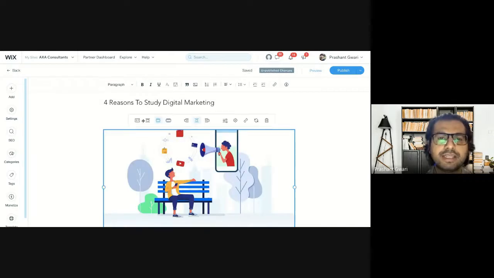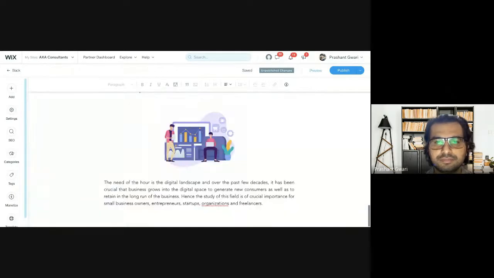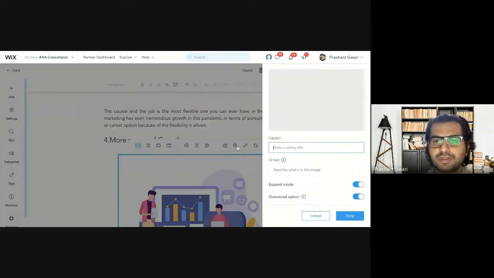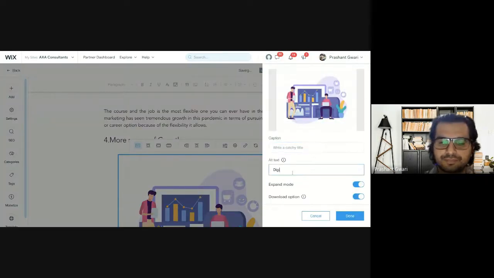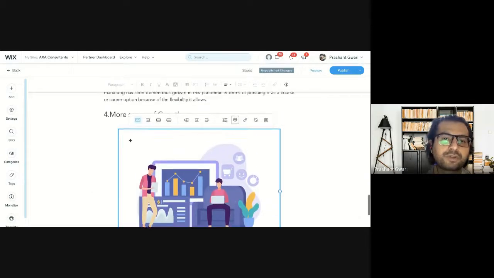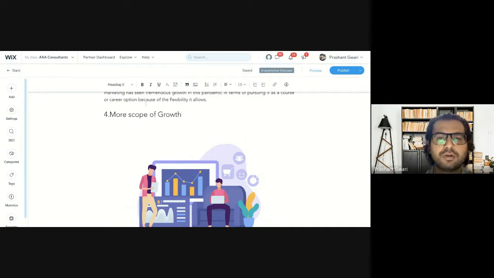Then again you will resize the image from here, and again you will add an alternative text onto this part like this. You can do from here like digital marketing program. Then this is the conclusion part, or this is the paragraph part of the fourth paragraph. We are writing more scope of growth like this.